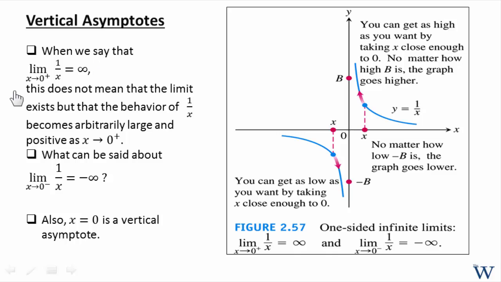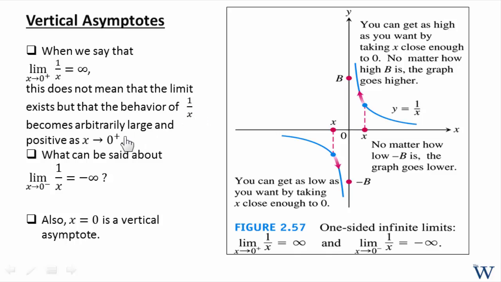So we say that the limit of 1 over x as x approaches 0 coming from the right, so I'm getting all these values of x coming from the right, okay, and it says that the limit is infinity. Now, this does not mean that the limit exists, but instead that the behavior of 1 over x, remember it's a reciprocal, becomes arbitrarily large and positive as x approaches 0 coming from the right, which would just make sense.